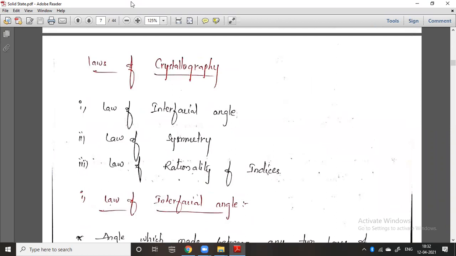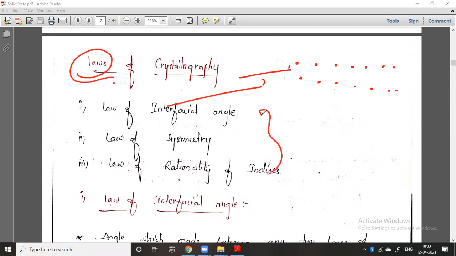So what actually is a crystal? A crystal is nothing but a solid with a regular arrangement of constituent particles. The study of crystals is called crystallography. There are certain laws for this crystal, and these three are the laws to study it: the law of interfacial angle, the law of symmetry, and the law of rationality of indices. One by one we will study all three.